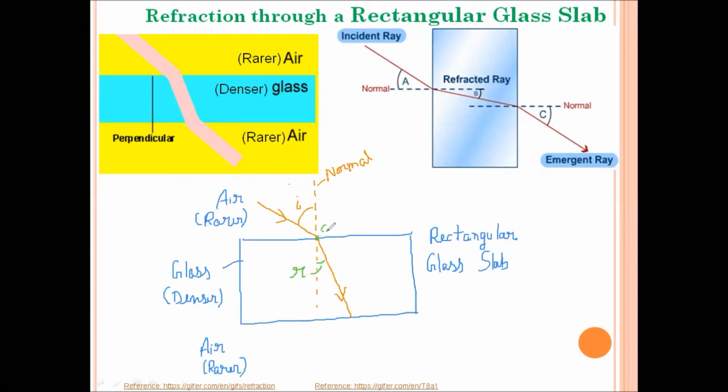And this is the point of incidence. Now, when a ray of light is passing from glass medium that is denser to medium air that is rarer, it will bend away from the normal at an angle E. Here angle E is called the angle of emergence.